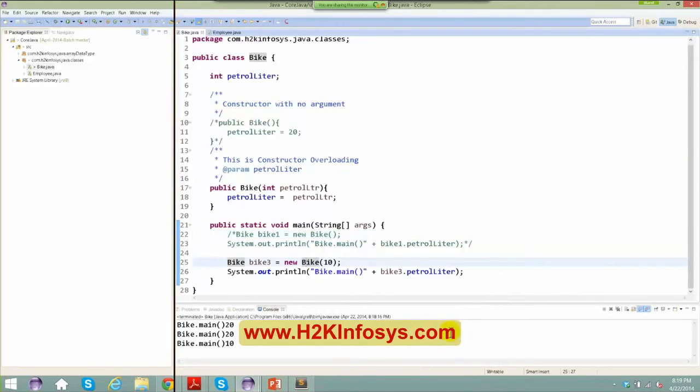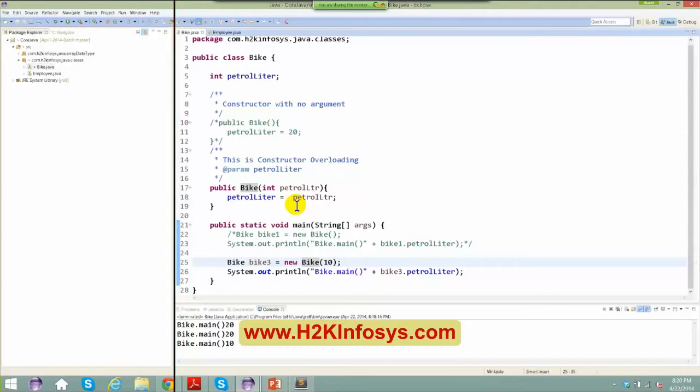Now, if you see here, I do not have any default constructors. I have only one constructor, which is going to take a single argument. The moment you create a bike, you are forced to give some value here. That means the moment you create a bike, you're saying that I'm going to create a bike with some petrol in it. So this is my main use. The moment I create something, I make sure that something is there in it.